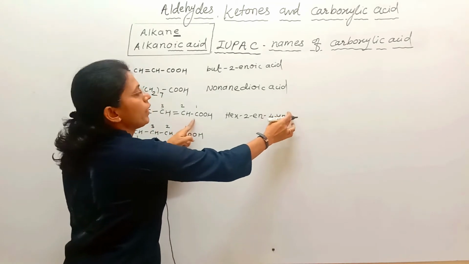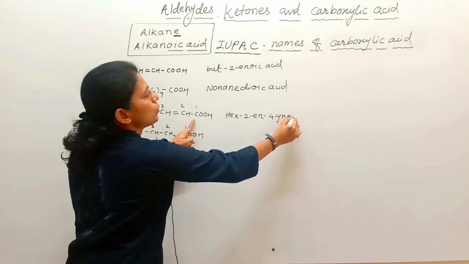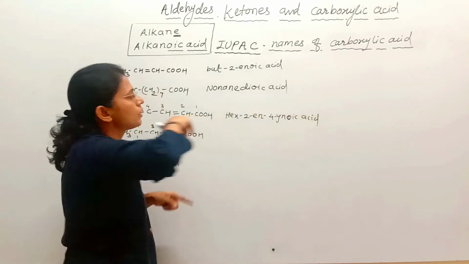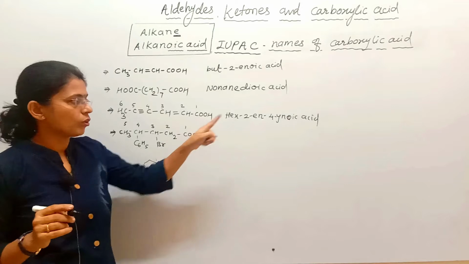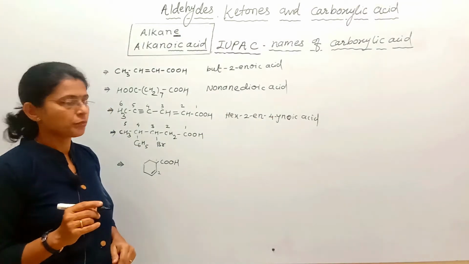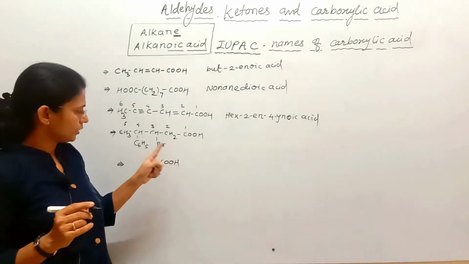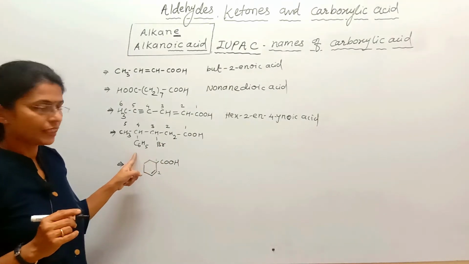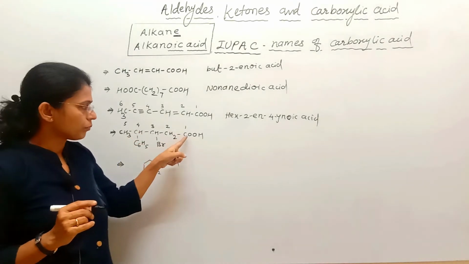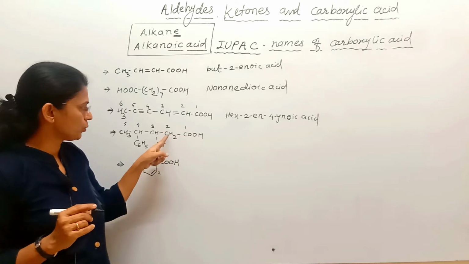E is replaced by OIC acid. So the name is hex-2-en-4-ynoic acid.